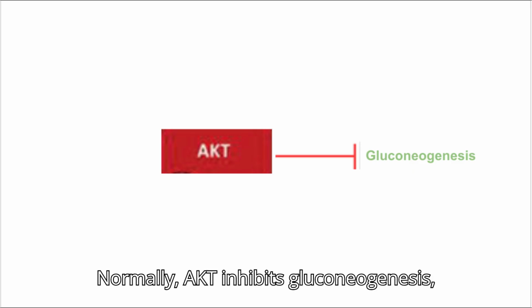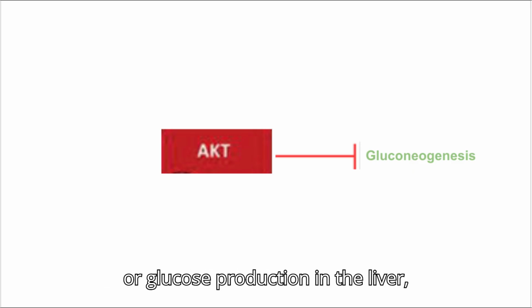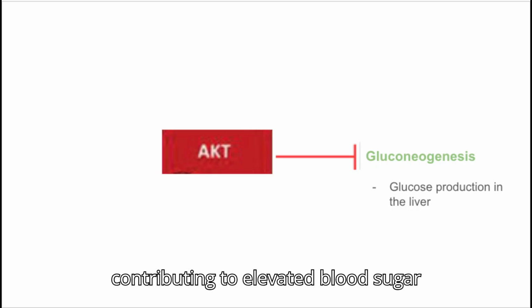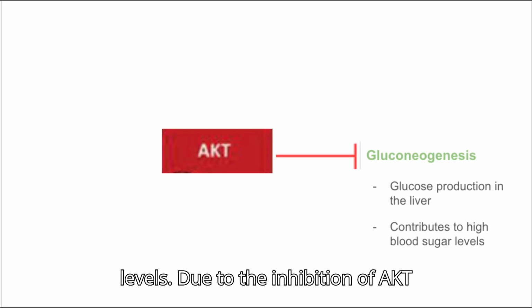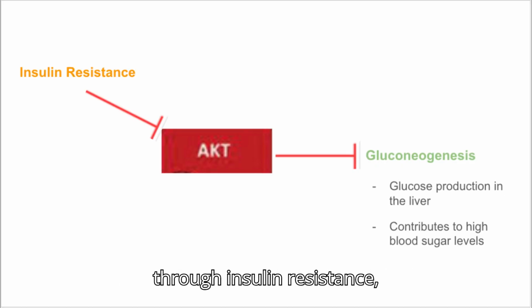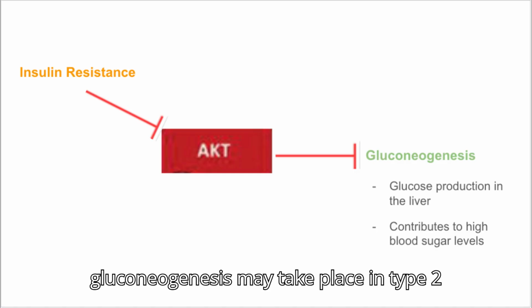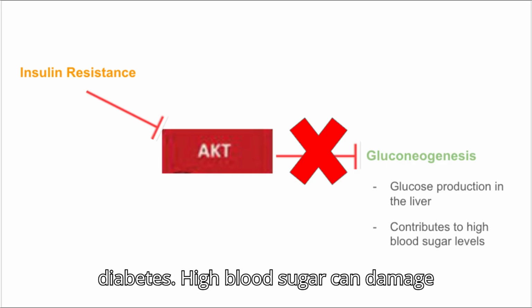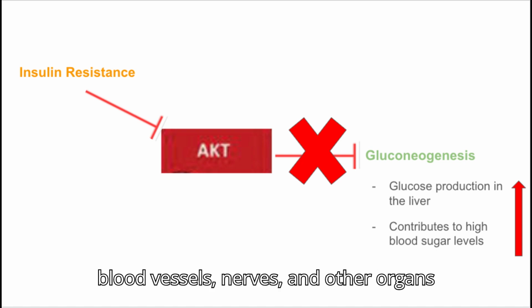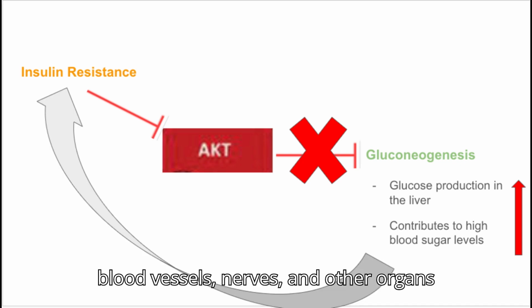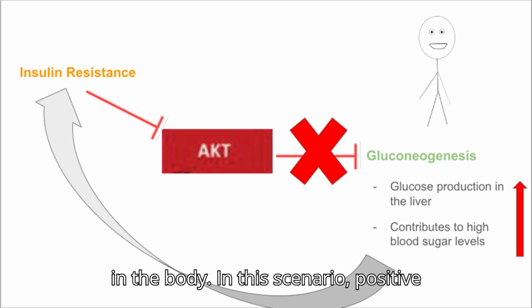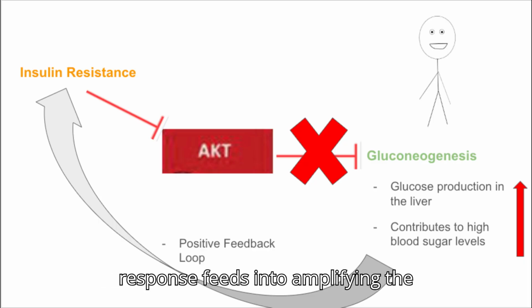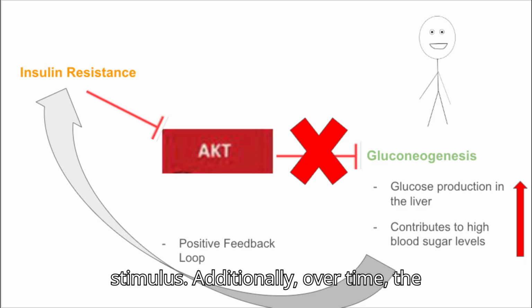Normally, AKT inhibits gluconeogenesis, or glucose production in the liver. Due to the inhibition of AKT through insulin resistance, gluconeogenesis may take place in type 2 diabetes, contributing to elevated blood sugar levels. High blood sugar can damage blood vessels, nerves, and other organs in the body. In this scenario, positive feedback can be demonstrated since the response feeds into amplifying the stimulus.